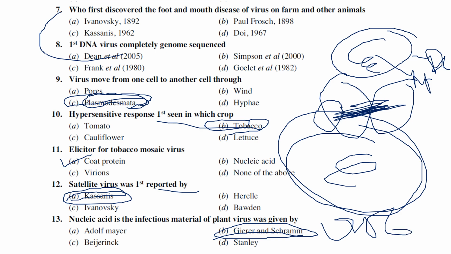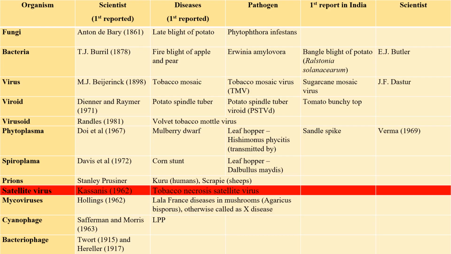So it is very, very important. Before, Stanley thought that the protein coat is the infectious material, but later Geiger and Schramm identified that the protein coat is just a protective material, but nucleic acid is the infectious material of plant virus. And these are all a couple of first reports. Since I have told you the satellite virus was Cassanis, right?